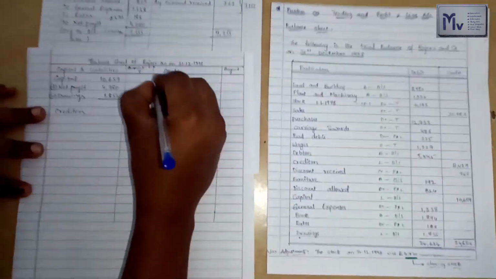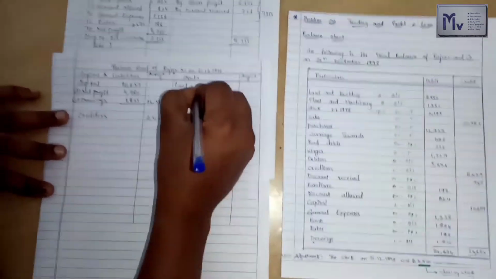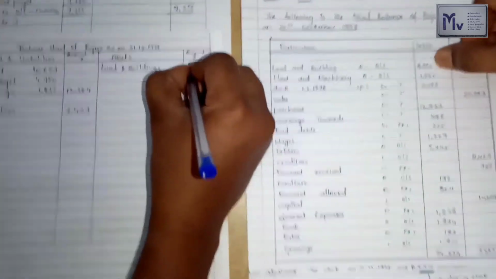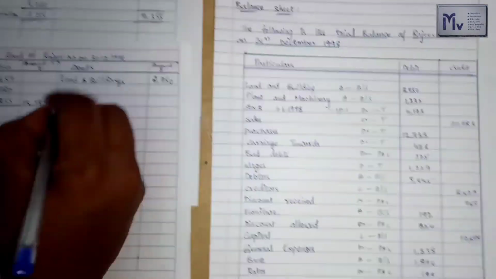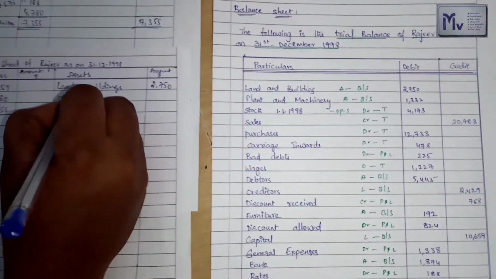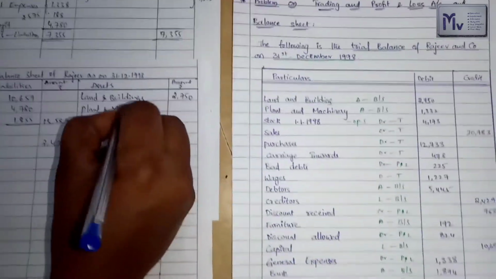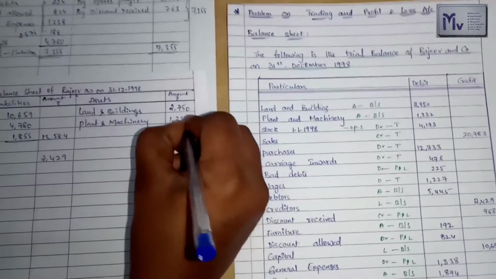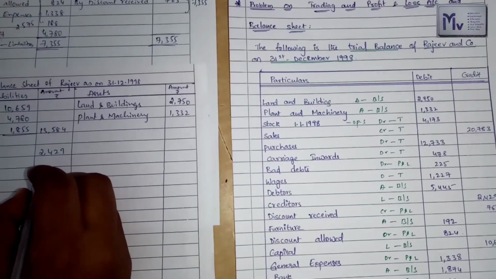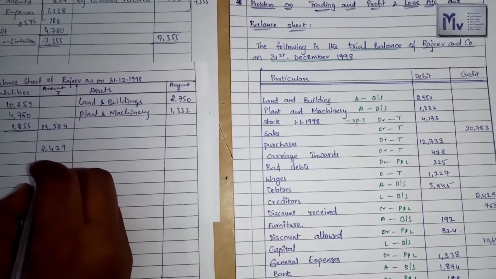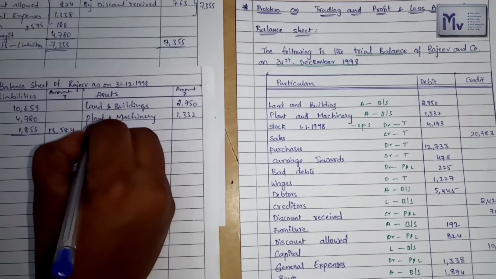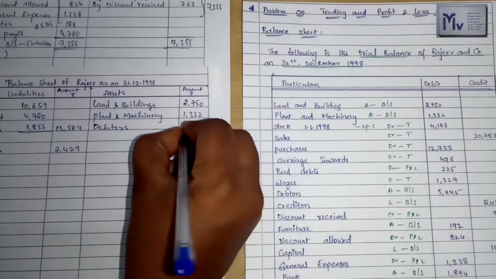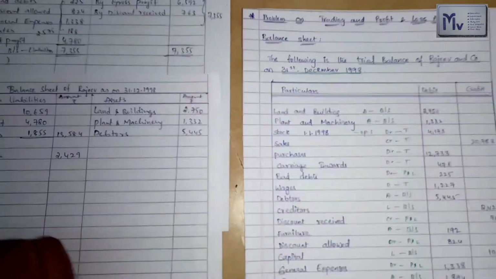Come to the asset side. First we have the land and buildings, value is 2750. Next, plant and machinery 1332. Next is debtors 5445.